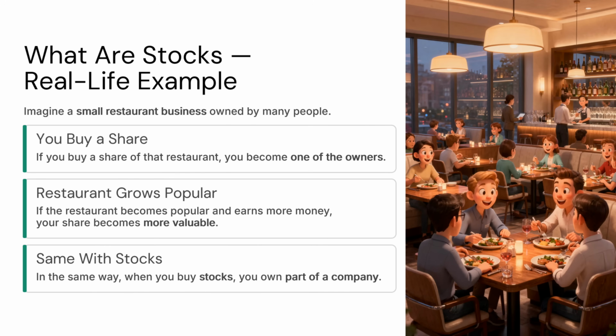Now we will see a real life example of stocks. Imagine a small restaurant business owned by many people. If you buy a share of that restaurant, you become one of the owners. If the restaurant becomes popular and earns more money, your share becomes more valuable. In the same way, when you buy stocks, you own part of a company.